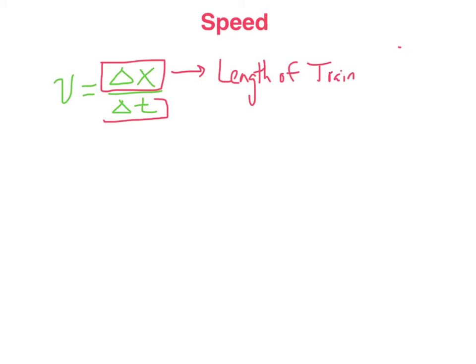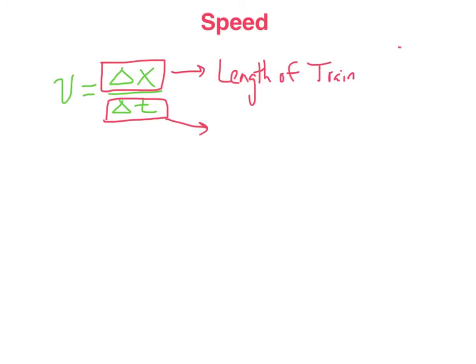Time. What's time going to be, and how is that relevant to this equation? If we have a roller coaster moving and we want to find how fast it's moving at the highest point, we want to figure out how long it takes for that roller coaster to pass by that highest point, knowing that it's traveling at a pretty constant speed at the top. This will make more sense in a second when we start watching the videos.